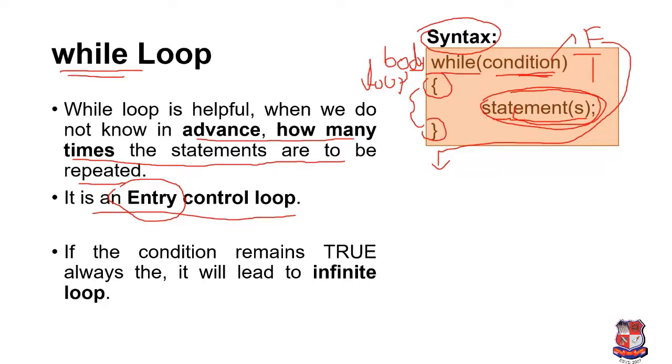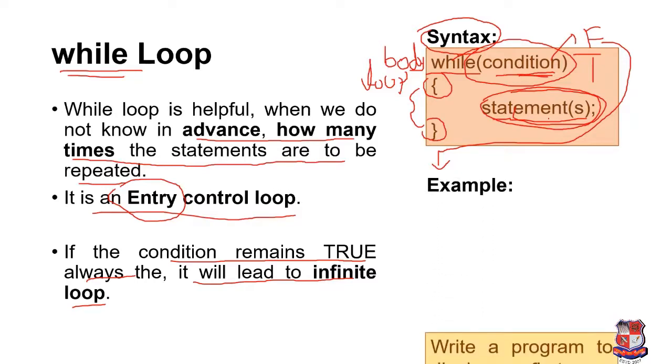If the condition remains true always, it will lead to an infinite loop. It means if our condition is always true, then the statement is going to repeat infinitely, so this will be an infinite loop. Now we'll take an example.